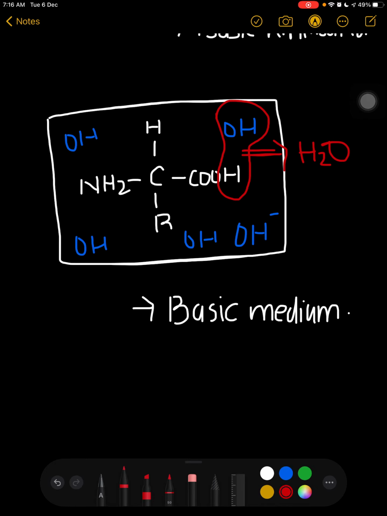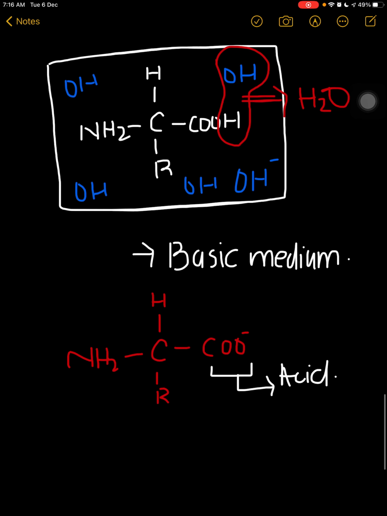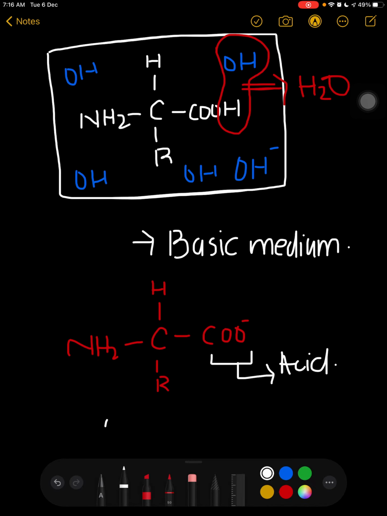And they will form a structure: CH, COO minus, NH2, and R. This part behaves like an acid, so this amino acid is known as an acidic amino acid.